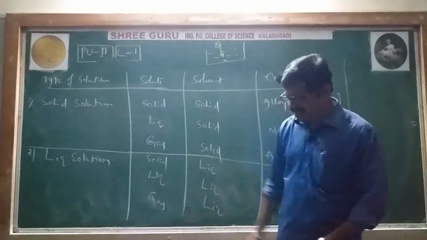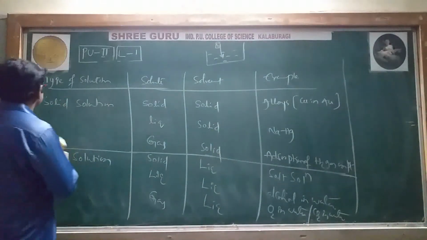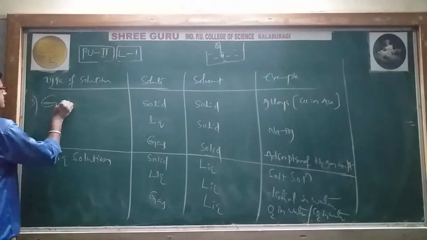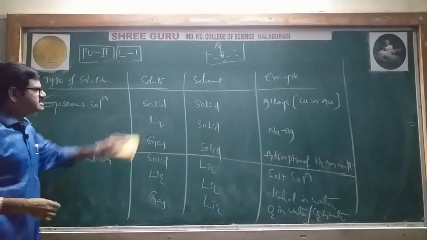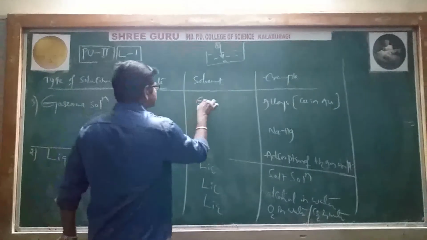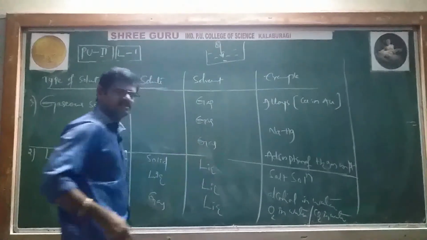Now we'll go to gaseous solution, number 3. You can guess now. In a gaseous solution, the solvent should be in the gaseous state.